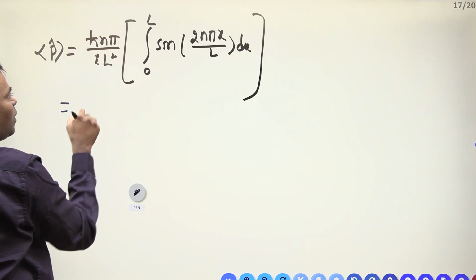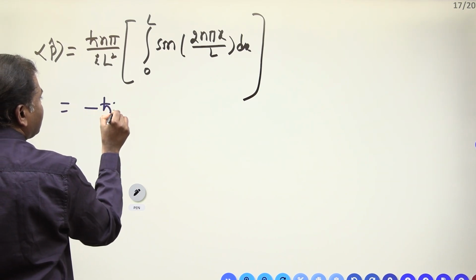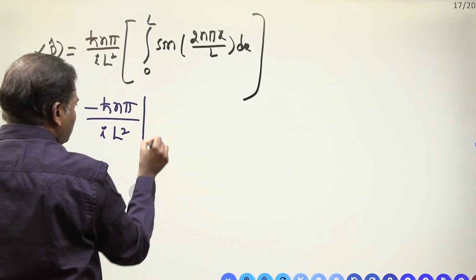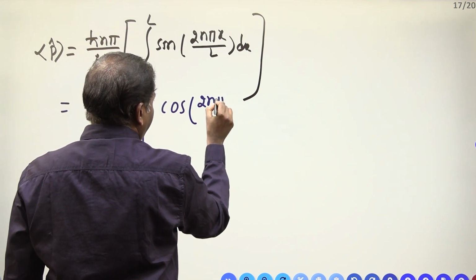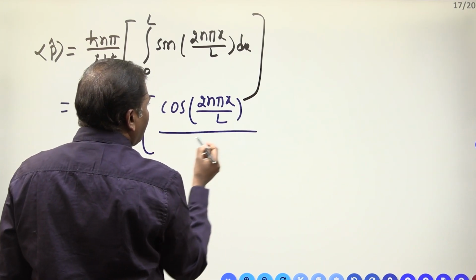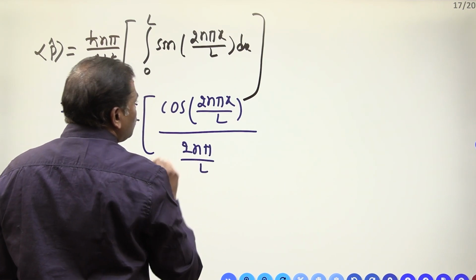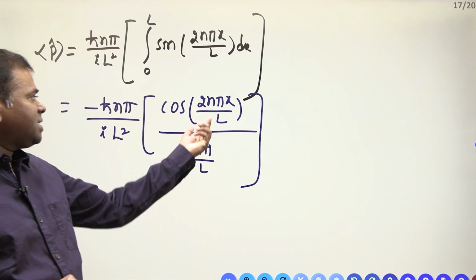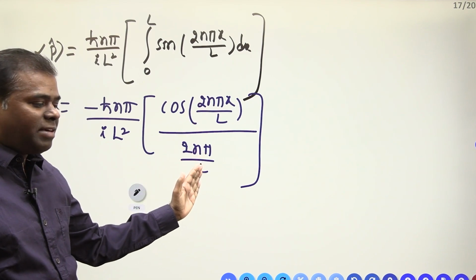Integral of sin θ is equal to minus cos θ. Take here ħ·n·π divided by i·L², into cos(2nπx/L) divided by 2nπ/L. Integral of sin ax is equal to minus cos ax divided by a.